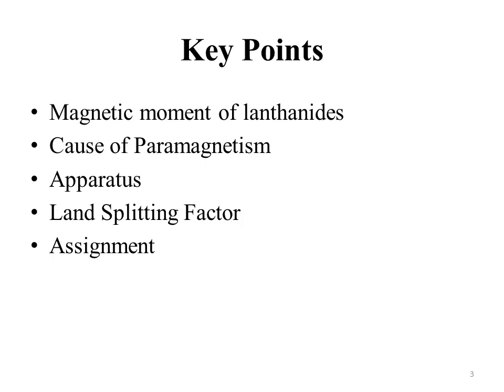That's why their angular momentum is not quenched, and in case of lanthanides, the magnetic moment will be equal to the magnetic moment due to spin of electrons as well as the magnetic moment due to their angular contribution.